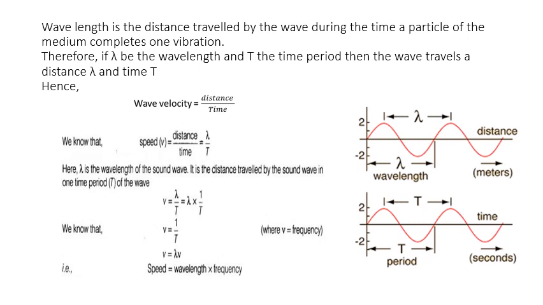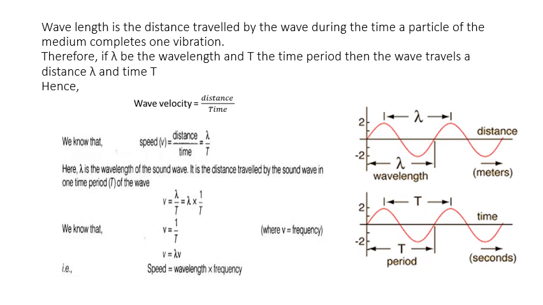So if lambda is the wavelength and T is the time period, then the wave travels a distance lambda in time T. Hence, wave velocity is equal to distance by time. So we know that speed is equal to distance by time, so that is equal to lambda by T.